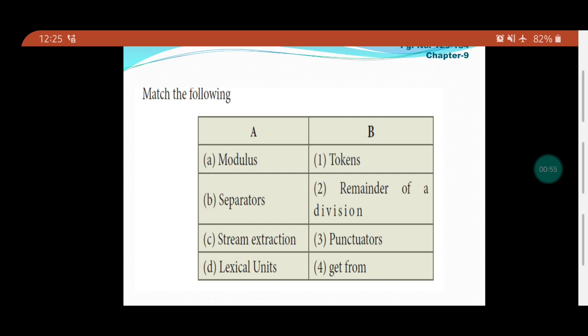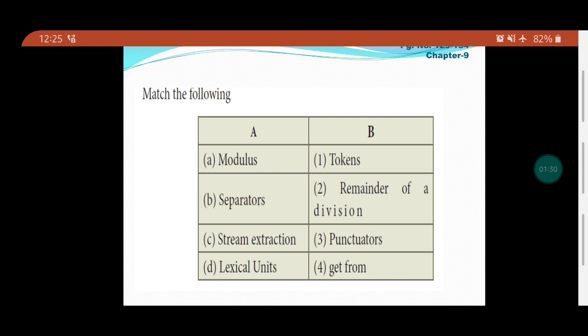And the next one is separator. This separator is also called punctuators, as we have discussed earlier. The punctuators and separators are both the same. Next one is stream extraction. The other name for stream extraction is get from operator. Stream insertion is also there, that is put to. Here stream extraction has been given. Stream extraction is also called get from.